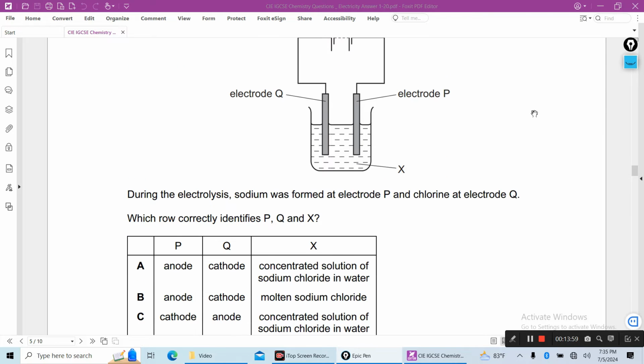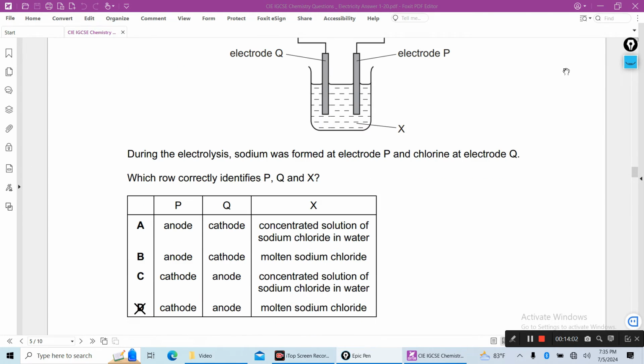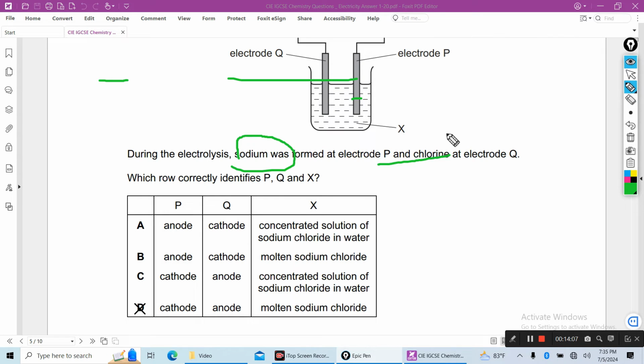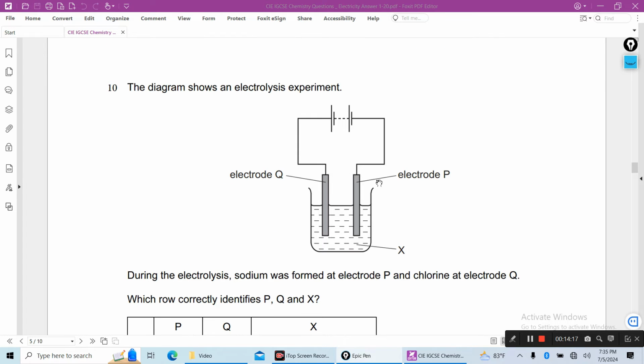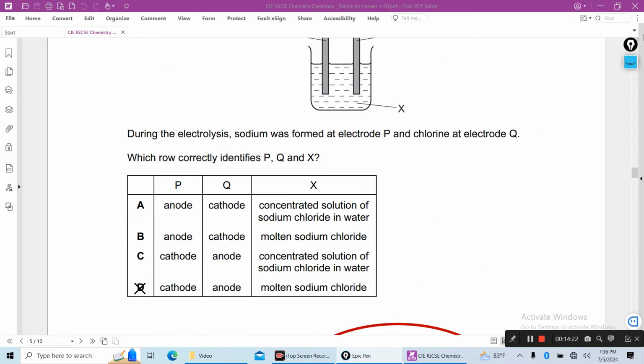Now you are asked: during the electrolysis, sodium was formed at electrode P, so P is the cathode, and chlorine at electrode Q. Which row correctly identifies P, Q and X?